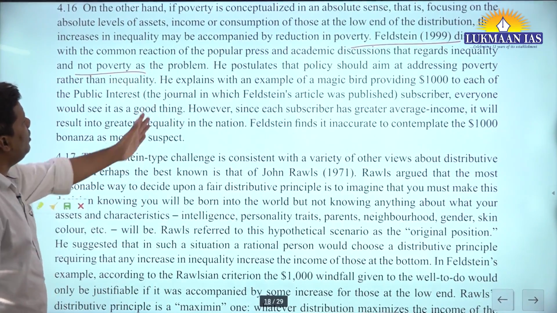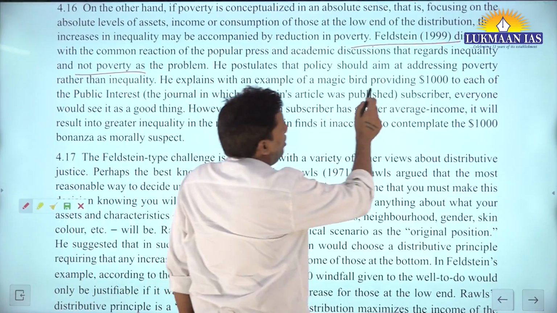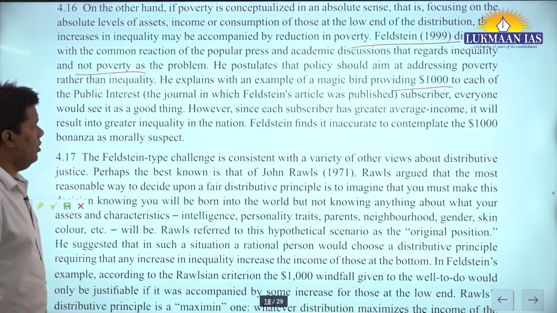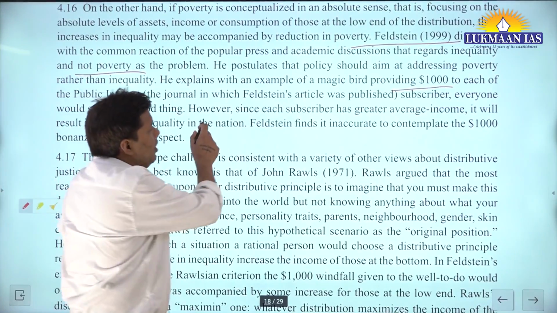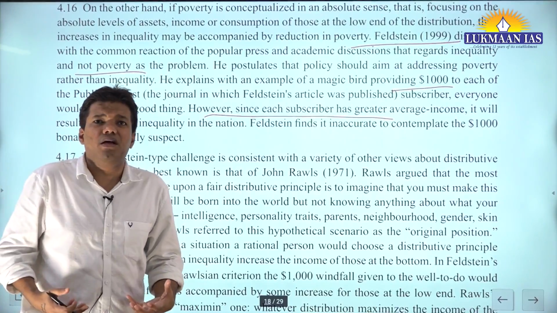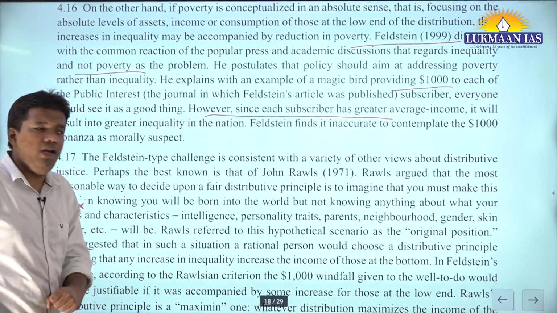Why he said this: let us imagine we donate $1,000 to some subscriber of a magazine. Now what is happening? The subscriber will have a greater average income, right? And it will lead to greater inequality. That's fine, no?